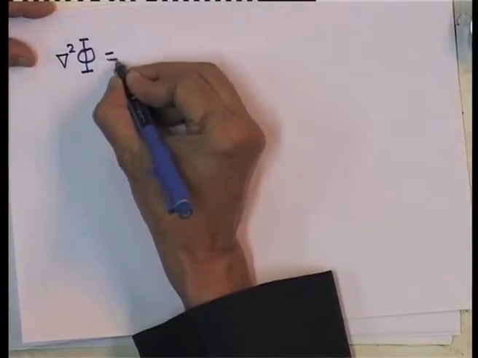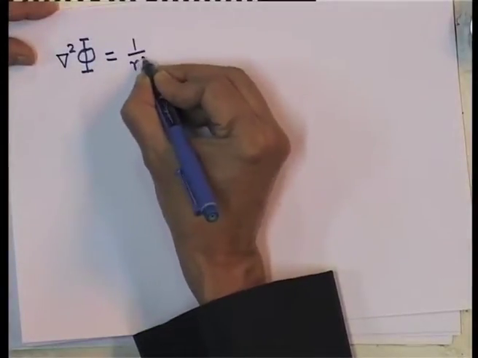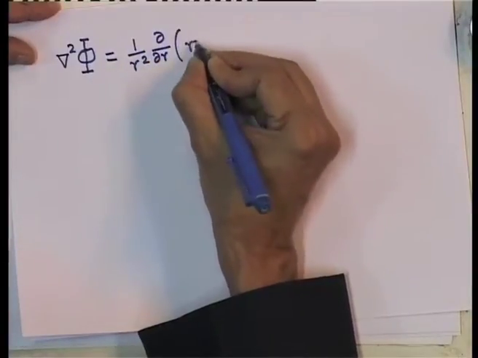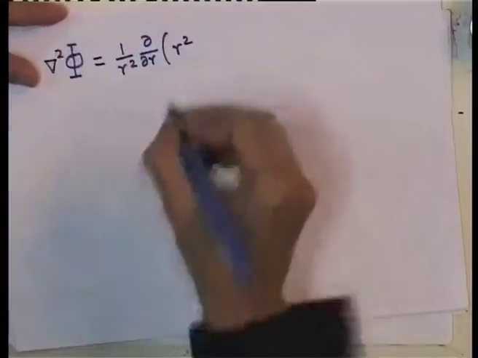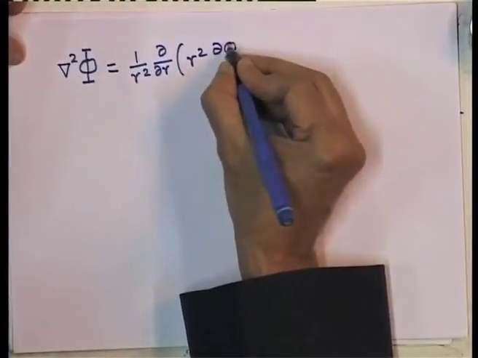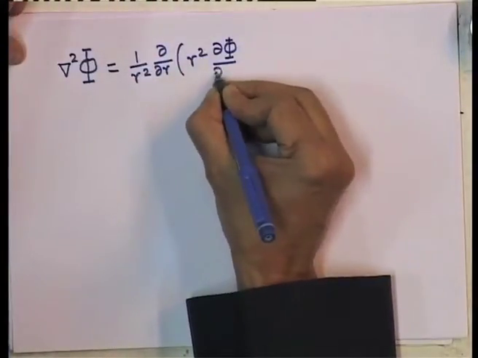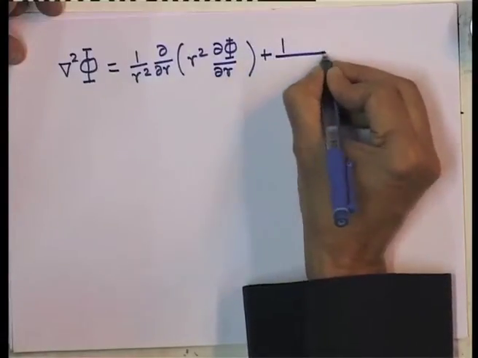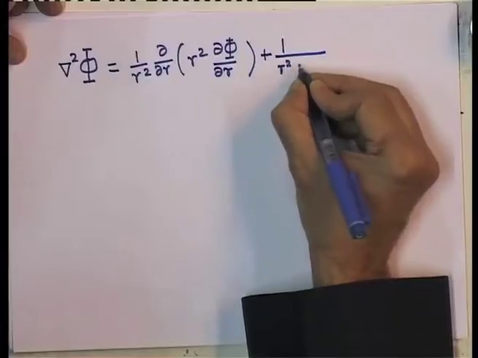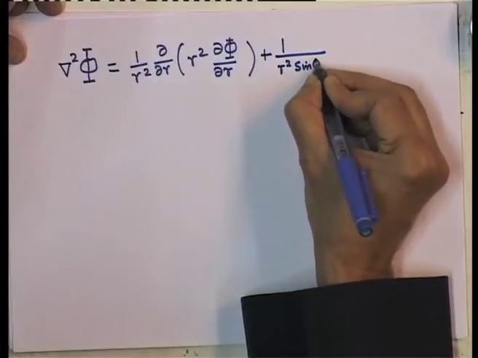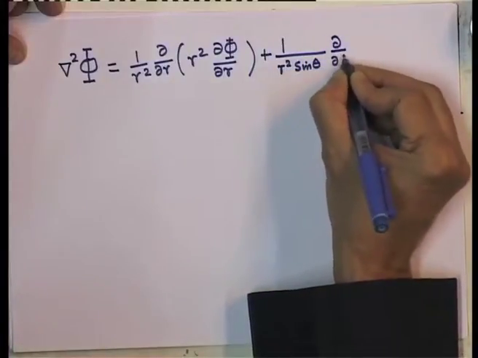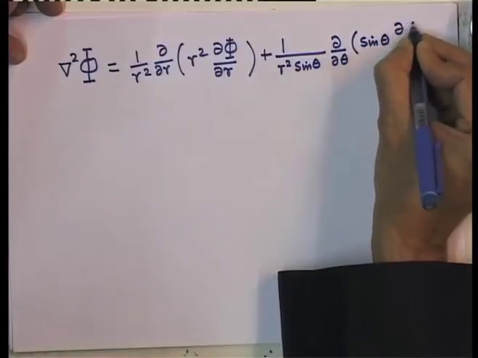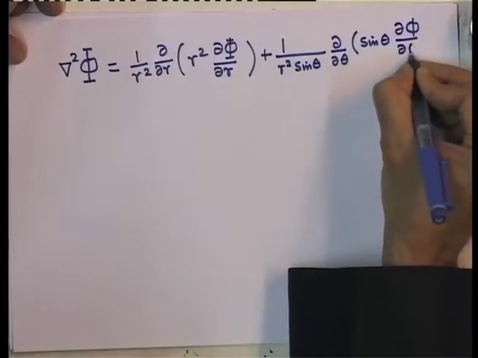This is given by 1 over r square d by dr of r square d phi by dr, this is the radial part. The polar angle part is 1 over r square sin theta d by d theta of sin theta d phi by d theta.